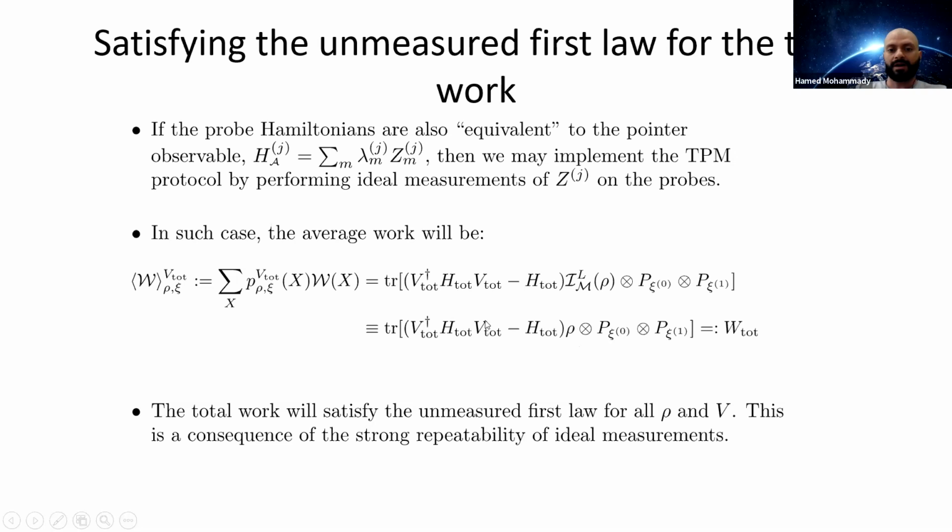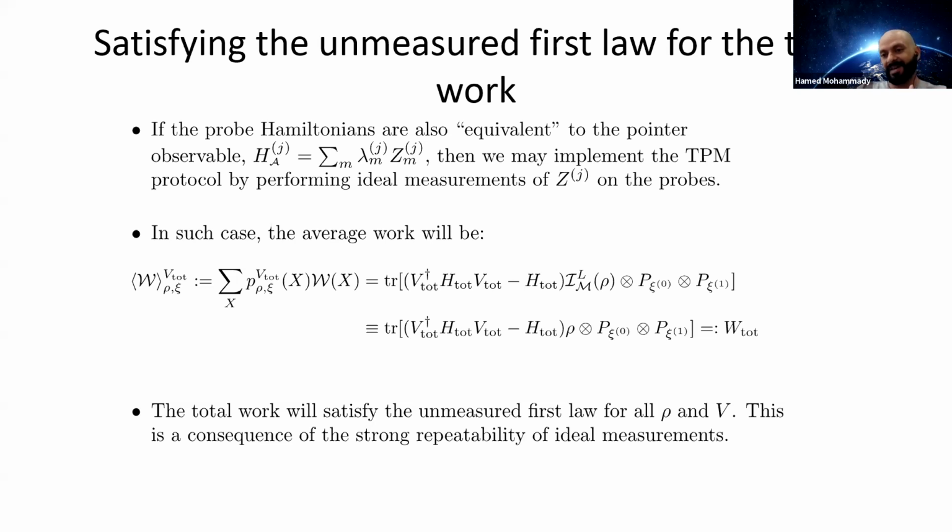But strong repeatability essentially means that if you perform a Lüders measurement, an ideal measurement, and you perform the same measurement again, you basically don't get any state changes after the first measurement. And given the structure of the total unitary operator V, and the fact that our energy measurement on the probe is a measurement of the pointer observable, which induces a Lüders measurement of the system, we can see that the direct measurement of energy on the system becomes superfluous.